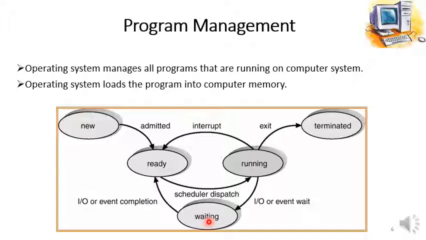Once we have done that input output event, the program will again move from the waiting state into the ready state, and once it is in the ready state, it is again ready to be executed by the CPU. All these things happen within fractions of seconds. So a program can have these five states during its execution.